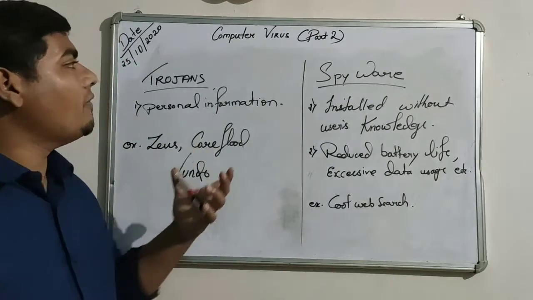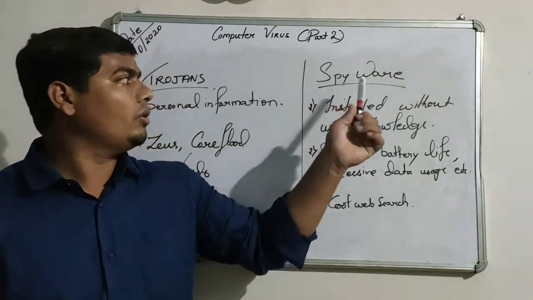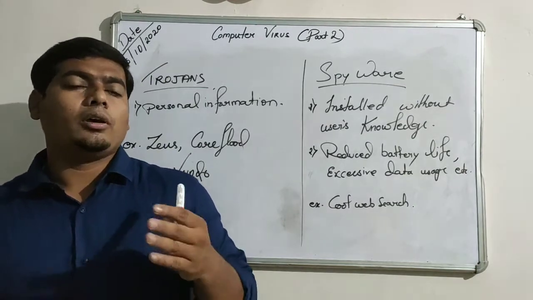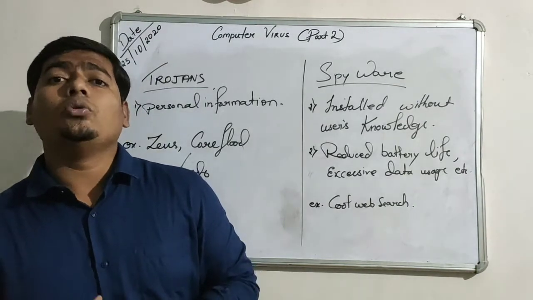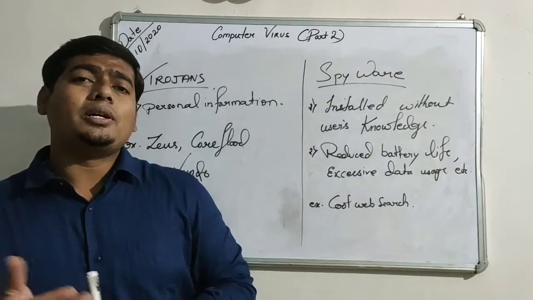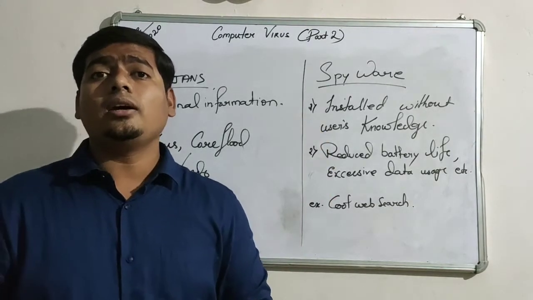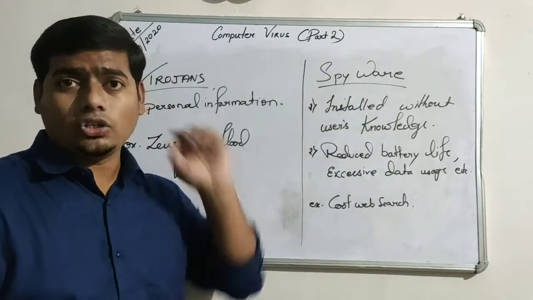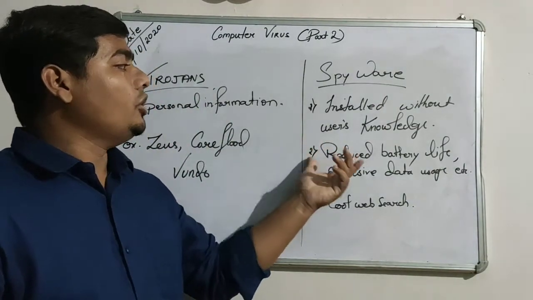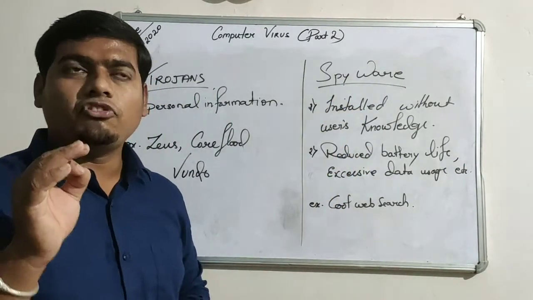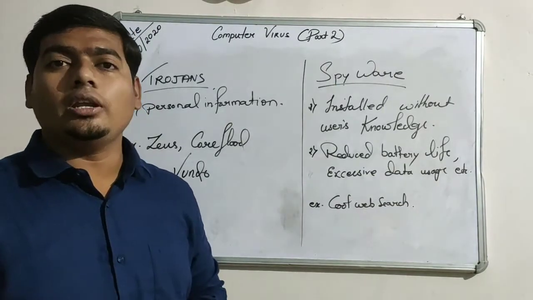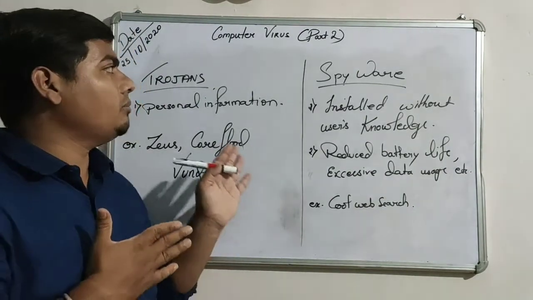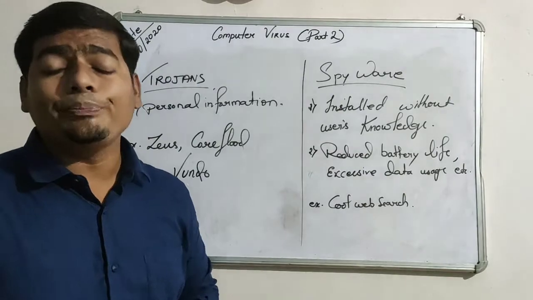Okay. After this, we have spyware. What is spyware? Spyware is installed without the user's knowledge. When you buy a new mobile, give a mobile for repair, or buy a new laptop or computer, maybe that person is a thief or a bad person. So they will install spyware in your computer. Spyware is a very fine virus which is very difficult to detect, and you will not think that any app like this was installed in your computer.